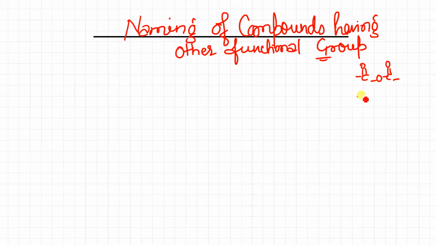The second one is SO3H, that is sulfonic acid. Then comes carboxylic acid, which we have already covered. Then it comes for ester. These two we will do their naming separately, under the next heading.